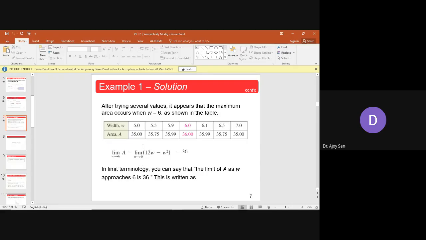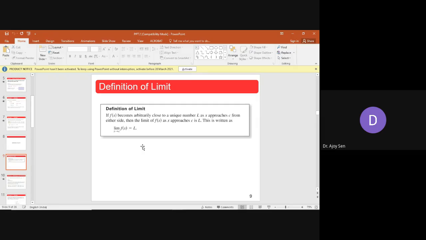So the definition of limit is this thing. The definition says you have a real variable x, and we have a function of that real variable x. So we have two things, one variable and another one function of that variable. We check if the function is approaching a fixed value when you move that variable towards a fixed value.